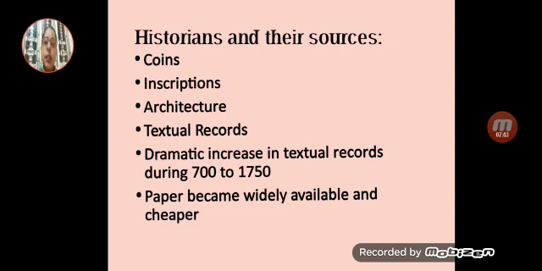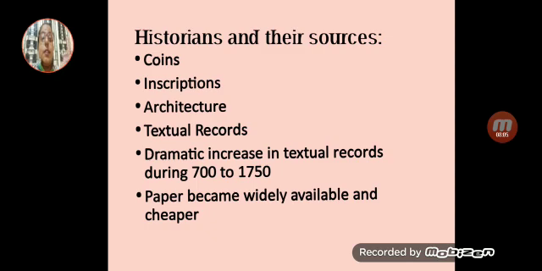Along with the textual records, the historians were using other sources also, but when a textual record is available in written form, it gives the proper, or we can say the most relevant, information about the time period that the historians want to give knowledge of to the world. Okay, now why are they using the textual records?